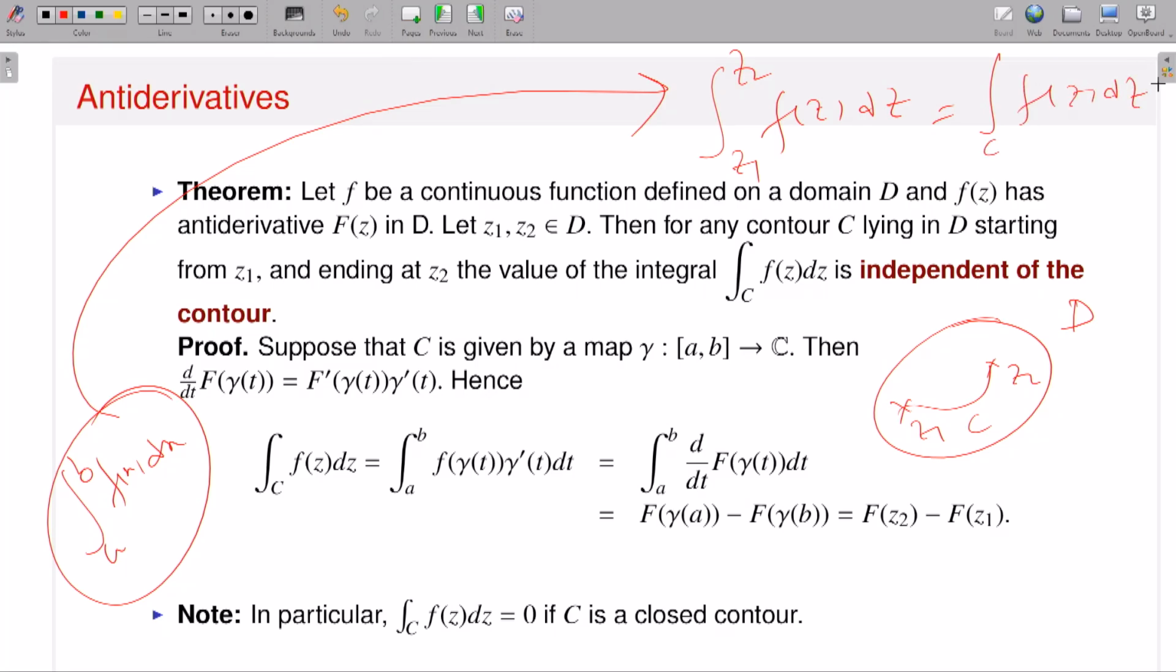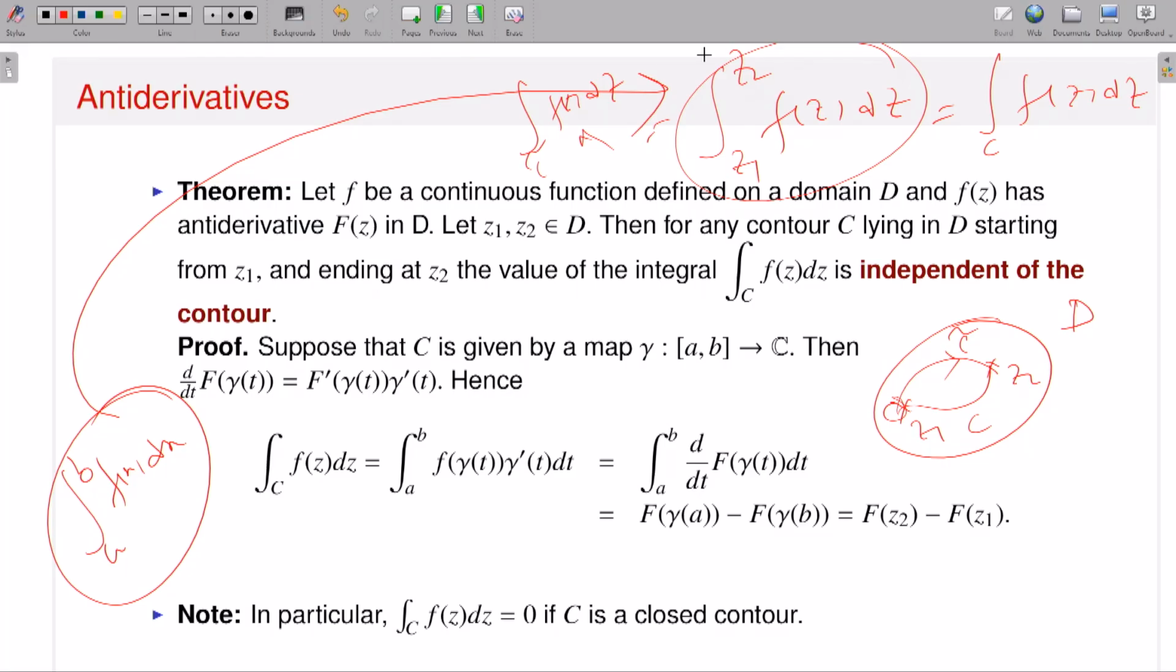Then one can easily ask: instead of this contour, if I take another contour, say C2, again starting from Z1 ending at Z2, can I give the meaning in this way? That is a fair question, right? If I take a different contour, can I give the definition in this way? So if I change the contour, can I still give it? There are plenty of contours starting at Z1 and ending at Z2. Which contour should I take to give the definition of this object?